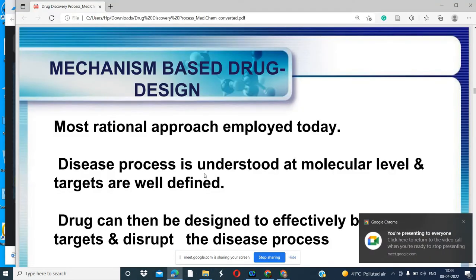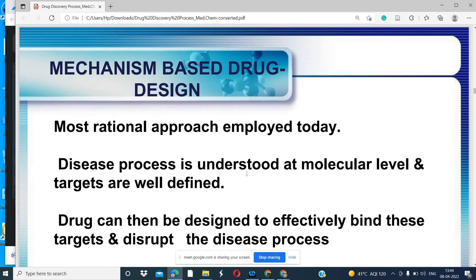Now we are going to discuss what are the different mechanism based drug design, the most rational approach employed today. The disease process is understood, like in the case of corona also you have understood the disease process at the molecular level, there are some proteins that are involved, because now we have a vaccine also for the corona.